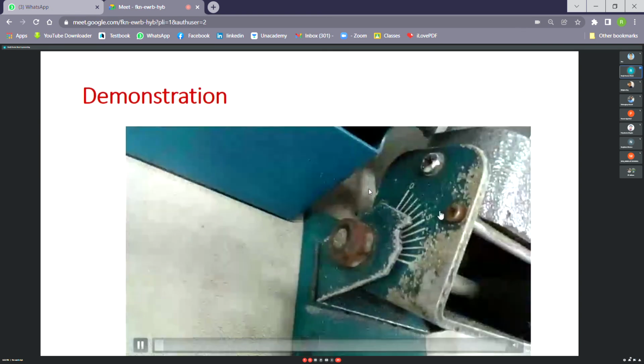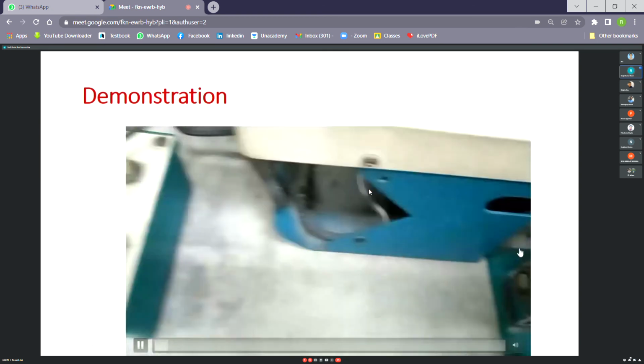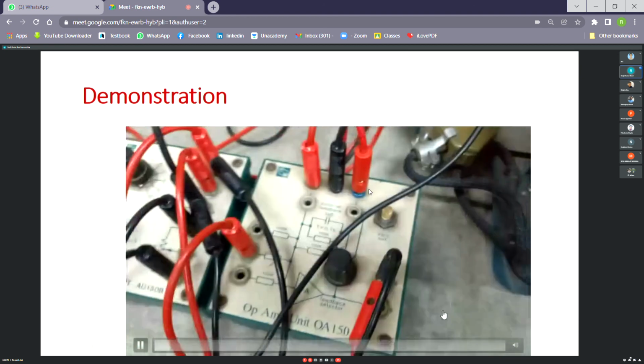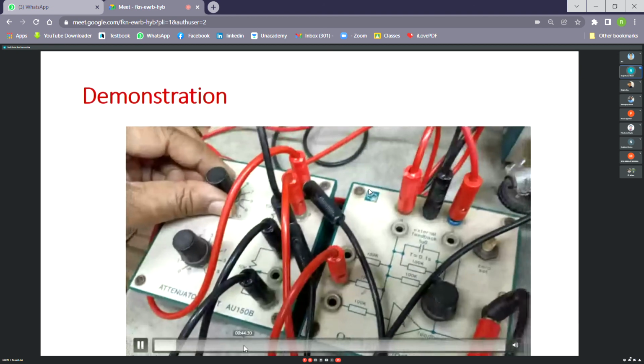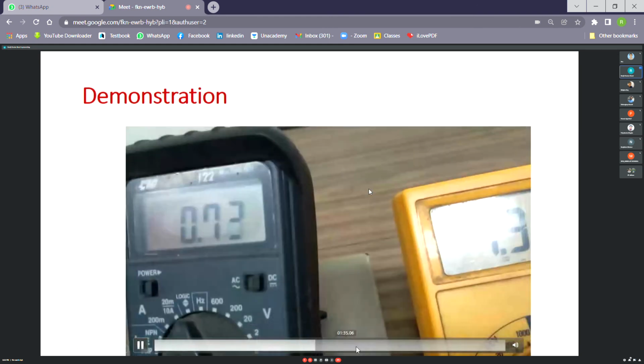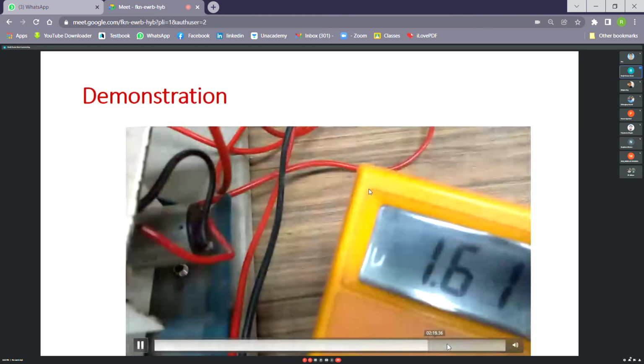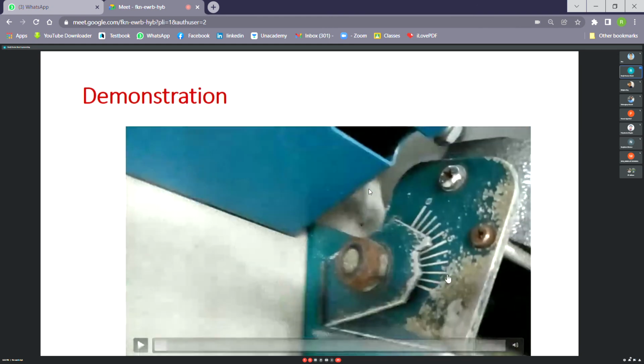The brake is mechanically coupled with this metallic bracket, and the bracket is connected to this stand. So it is held at a particular position by the friction present over here. You can manually change the brake position.